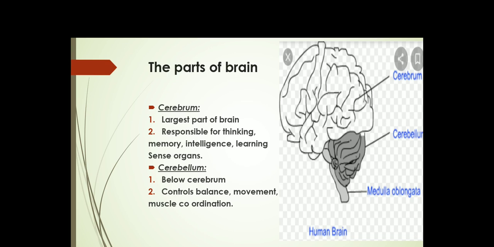If you look at the picture, you will understand. So, what is the function of the cerebellum? It will control the body movement, the muscle coordination. There should be a coordination in the hands and the legs whenever we walk. So, who will control the coordination? Cerebellum will control the coordination and also the balance of the body.